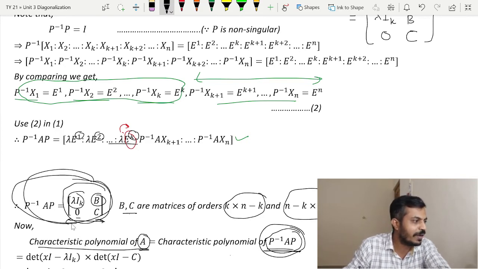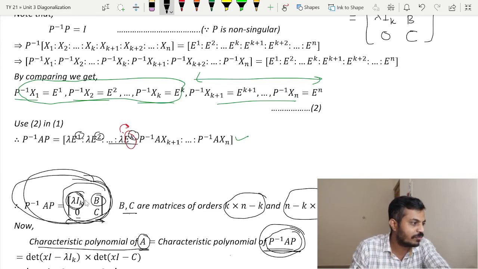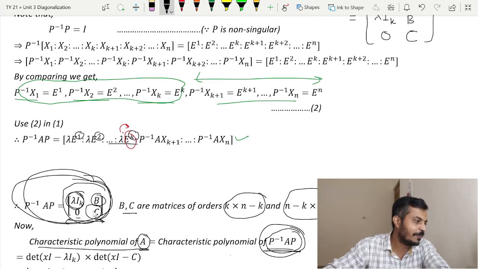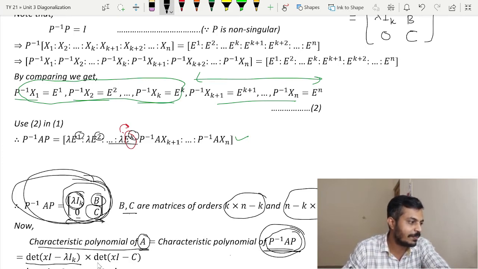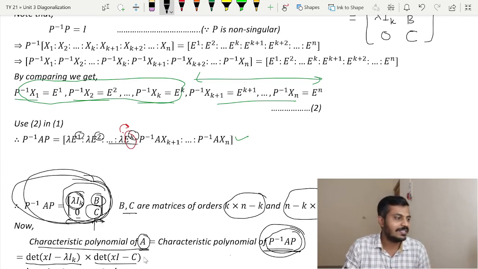We already have the matrix P inverse AP, so its characteristic polynomial will be, since it is an upper triangular matrix, the characteristic polynomial of lambda Ik multiplied by the characteristic polynomial of C. And what is the characteristic polynomial of lambda Ik? It is written here. It will be the determinant of xI minus lambda Ik, and the characteristic polynomial of C will be the determinant of xI minus C. So this is nothing but the characteristic polynomial of A indirectly.